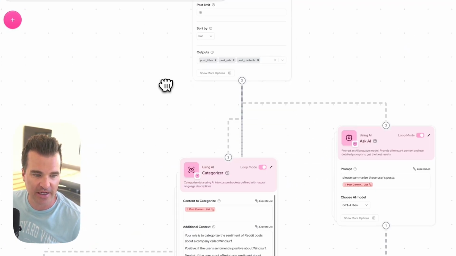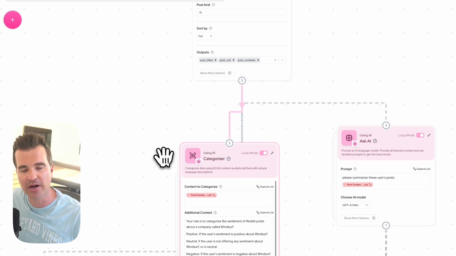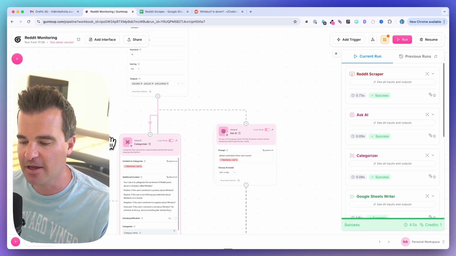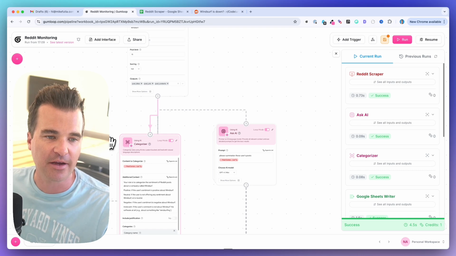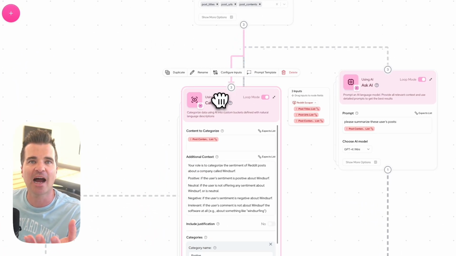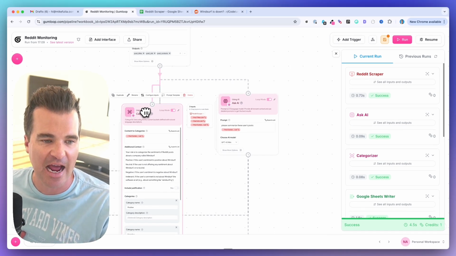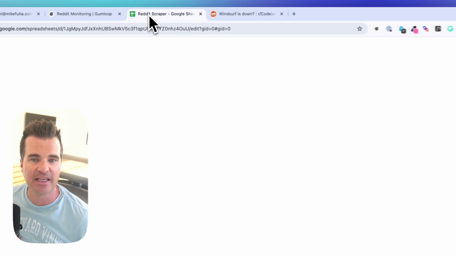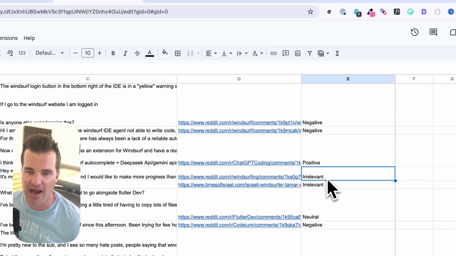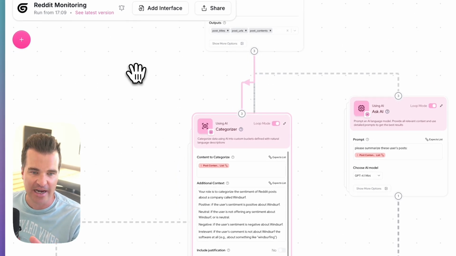Then we're going to categorize these posts using AI, right? In this tutorial, we're really only interested in complaints, okay? People complaining about the product, whether it's our product or our competitor product. So we're going to use AI to take those Reddit posts and do a kind of sentiment analysis. It's going to give us a categorization that you can see in our spreadsheet, right? So negative, positive, irrelevant, neutral. We're going to let AI do the analysis.